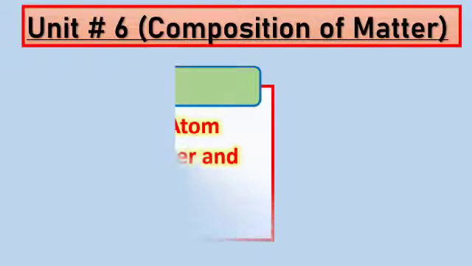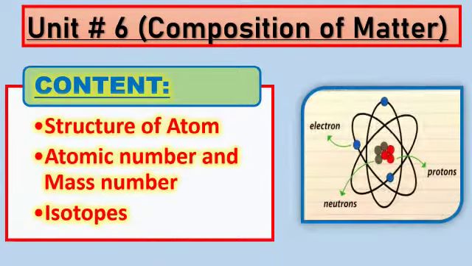So dear students, after unit number 2, we have completed unit number 6, composition of matter. In this unit, we have discussed the structure of atom and its particles. Atoms have three particles: protons, neutrons and electrons. Electrons have a negative charge, protons have a positive charge and neutrons have no charge. Then the atomic number and mass number. The sum of protons and neutrons in an atom is called mass number, and the number of protons in an atom is called atomic number.